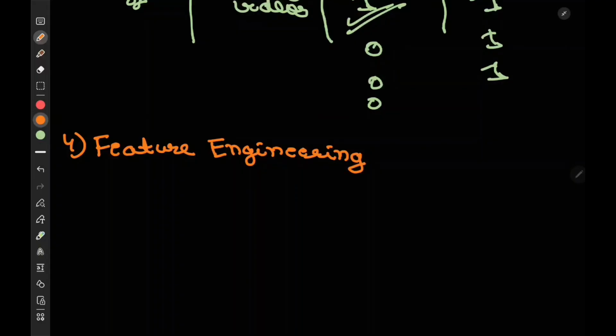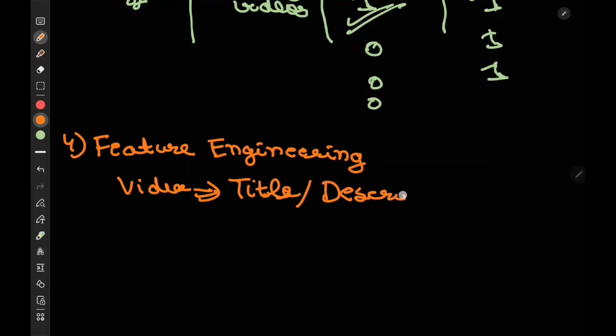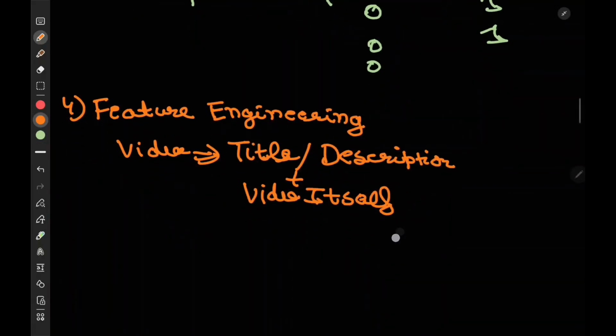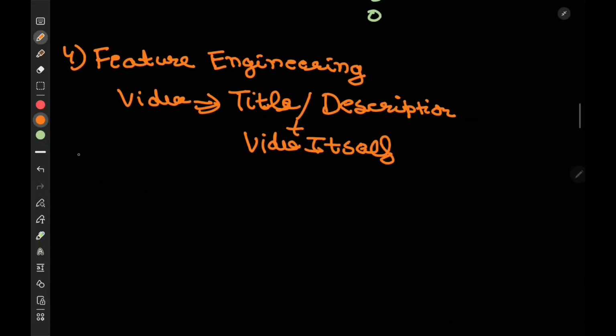See what exactly the video will hold. The video will have information like title, description, plus the video itself. Let's say this is text.